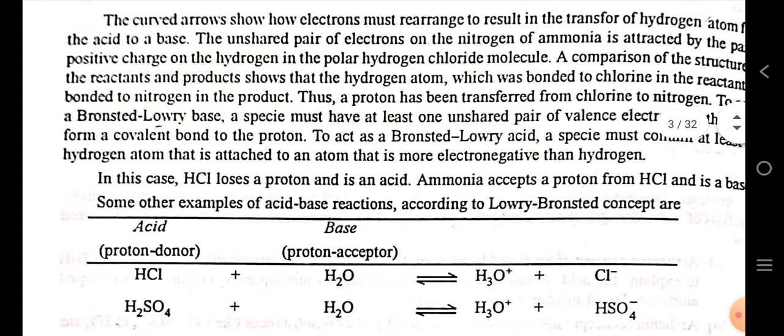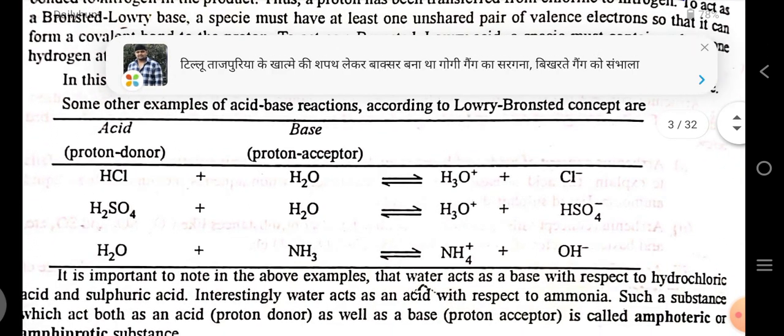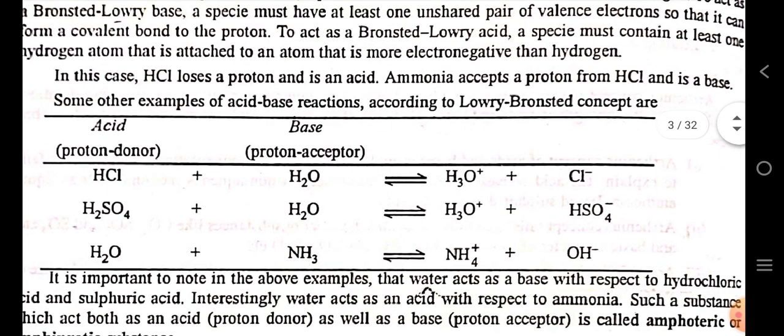After that, so that it can form a covalent bond to the proton. To act as a Bronsted-Lowry acid, a species must contain at least one hydrogen atom that is attached to an atom that is more electronegative than hydrogen. In this case, HCl loses a proton and is an acid. Ammonia accepts a proton from HCl and is a base.